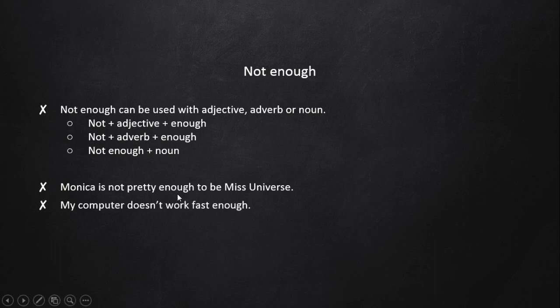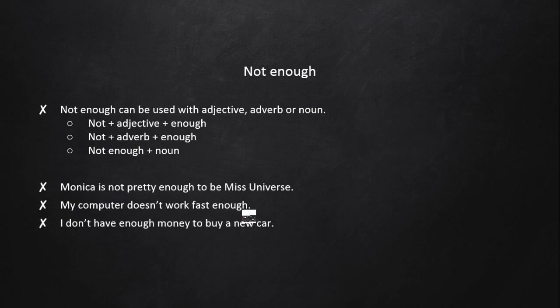The next one, my computer doesn't work fast enough. Fast in this sentence functions as an adverb because it explains work, a verb. As you can see, the position is between not and enough. Doesn't work fast enough. That's the position of adjective and adverb.